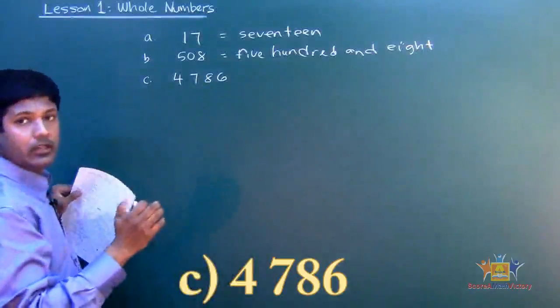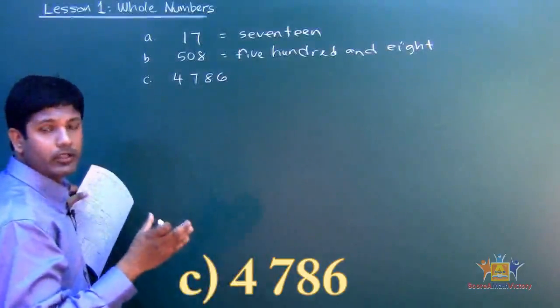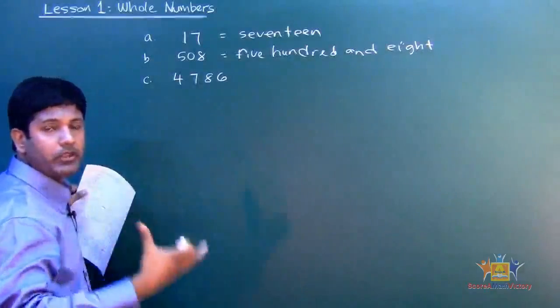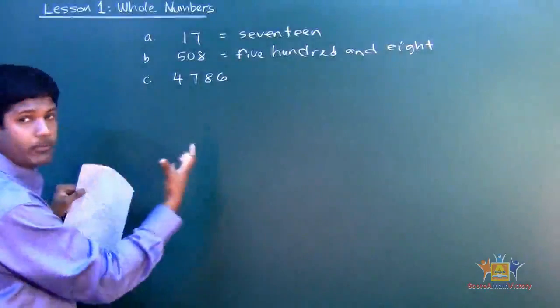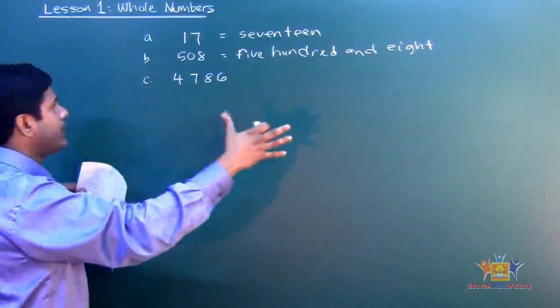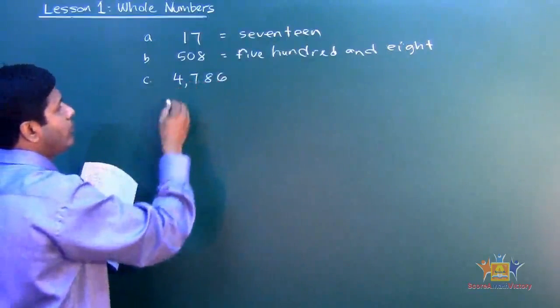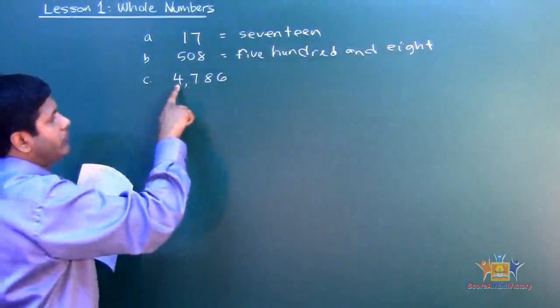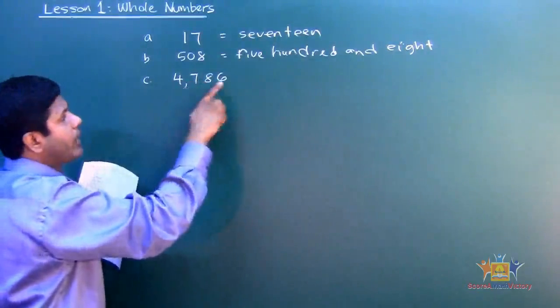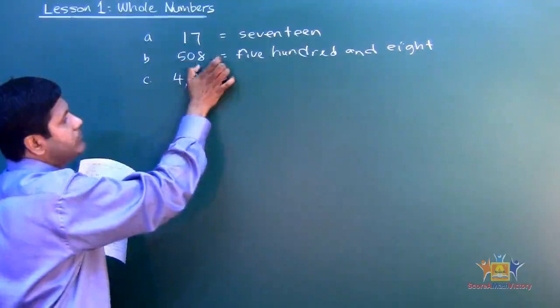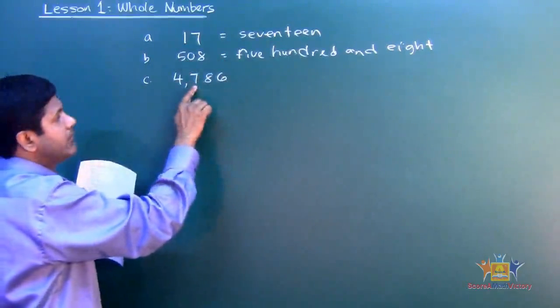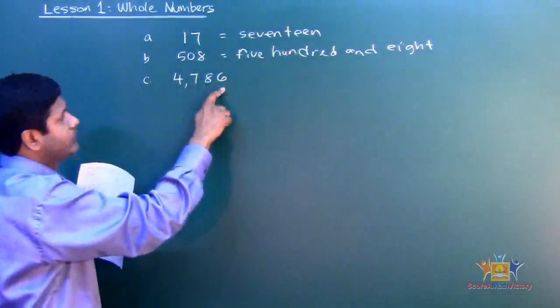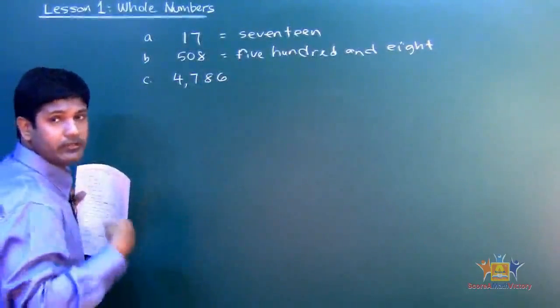Now C, we got 4786. Before we write it in the form of words, we use the comma method, so that way we know how to read it. All right, very important, able to read it before you write it. Okay, 1 2 3 comma. So that tells you that a 4 would be what? 4,000. Okay, see, we block this 3 digits, it's 4,786. The way you read it is how you're going to write it.